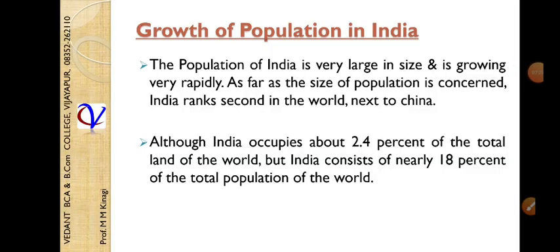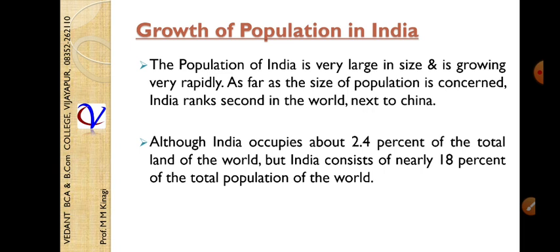The density of the population is calculated as the ratio of the number of persons per square kilometer of land area. So per square kilometer, how many people are staying? That is what we call density.